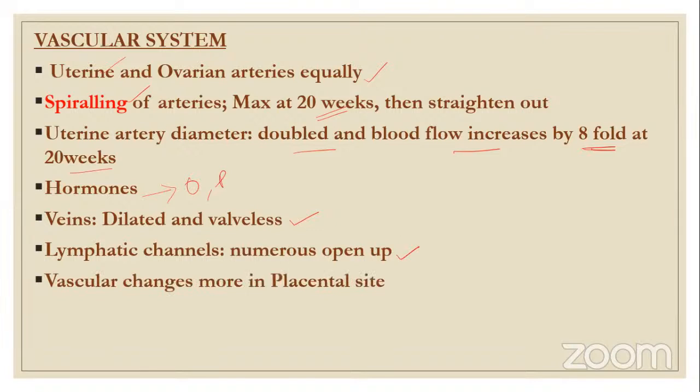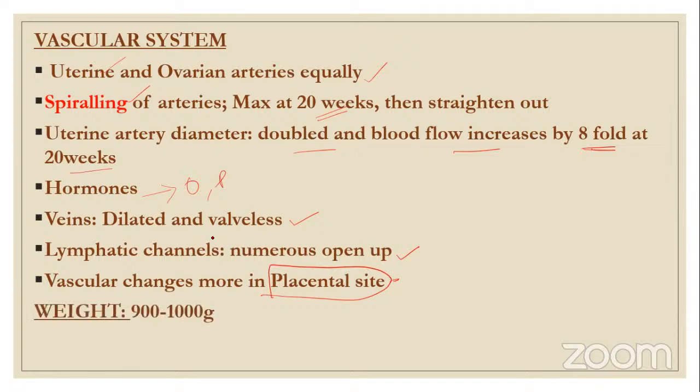And the vascular changes, where are the vascular changes maximum? It is in the placental site of the uterus. Why? Because there is the fetus, and there is the maternal site and the fetal site. So which is the connecting part? It is the placental site, and that is why the vascular changes are maximum in the placental site.